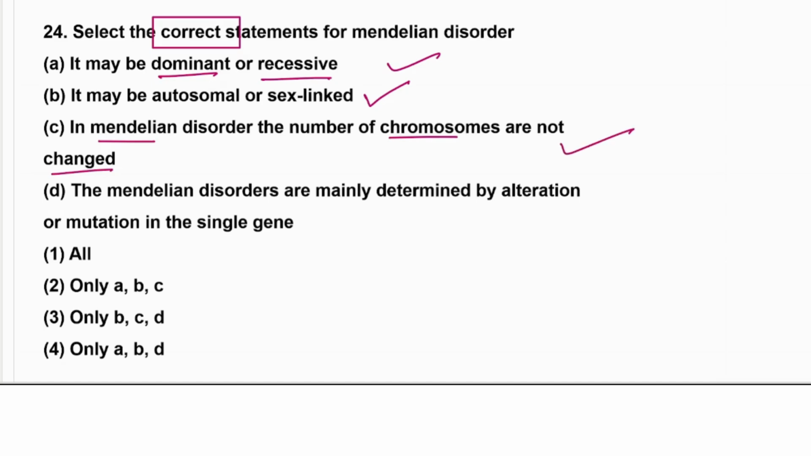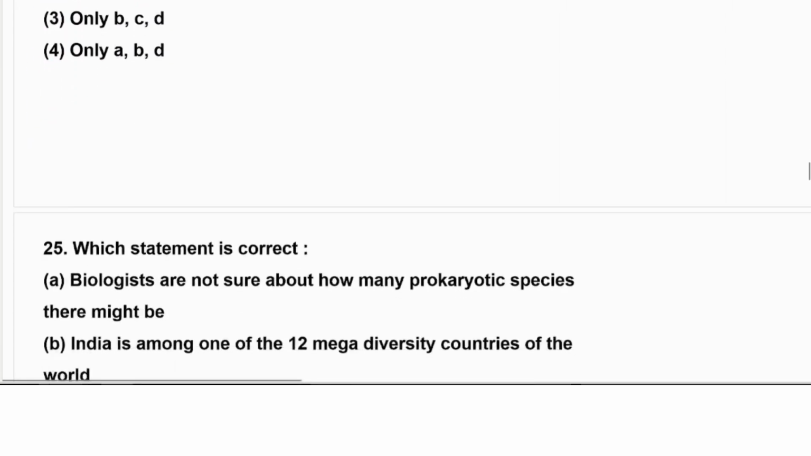In the chromosomal disorder, we have seen that the complete set of the chromosome was up and down, but in the Mendelian disorder, we have not seen anything about the chromosomal number, right? So that is also correct. So Mendelian disorders are mainly determined by alteration or mutation in a single gene, that is absolutely correct. So we will go with all. Okay, all are correct for the Mendelian disorder.